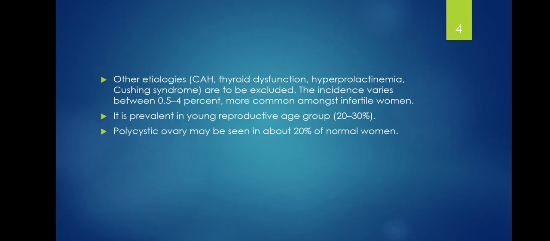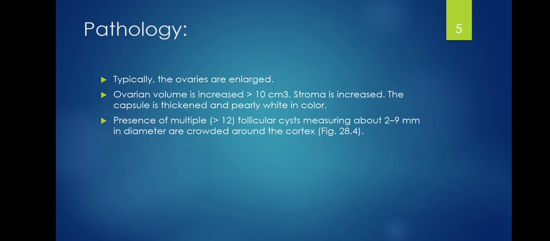Other etiologies include congenital adrenal hyperplasia, thyroid dysfunction, hyperprolactinemia, and Cushing syndrome. These need to be excluded before you make a diagnosis of PCOS. The incidence varies between 0.5 to 4% and is more common amongst infertile women. It's quite prevalent in the young reproductive age group, about 20 to 30%. Polycystic ovary may be seen in about 20% of normal women.